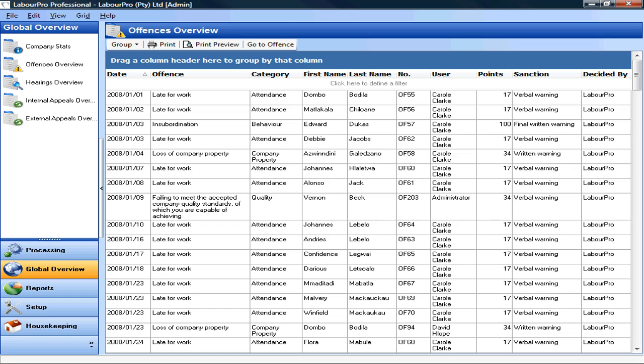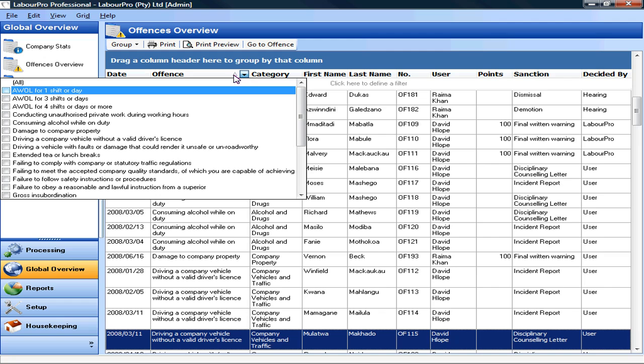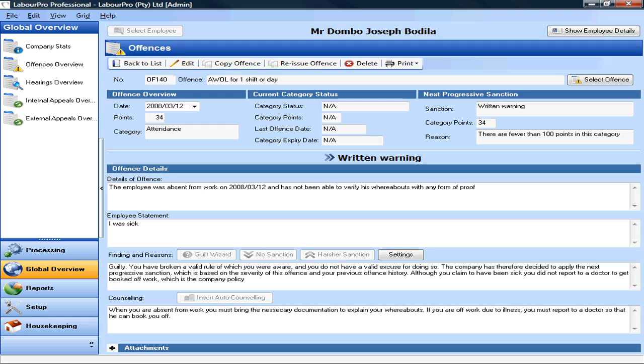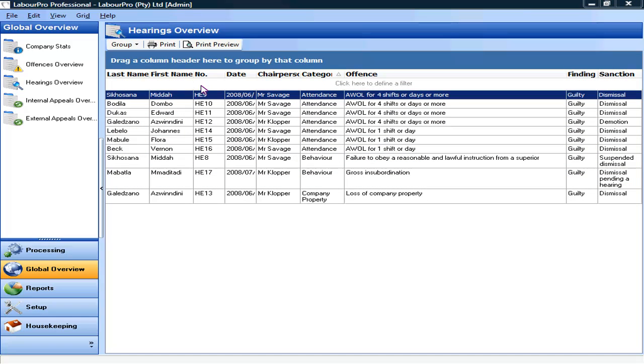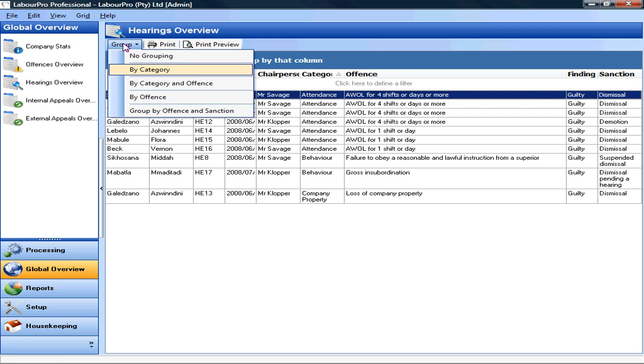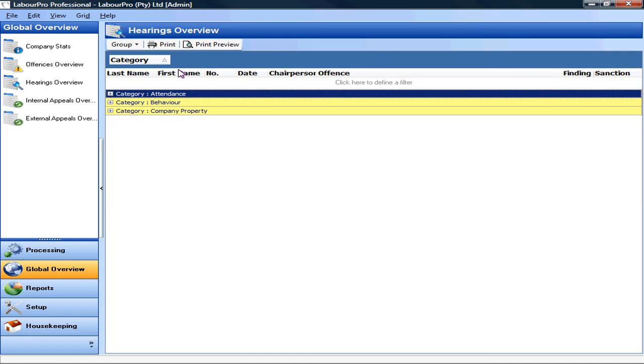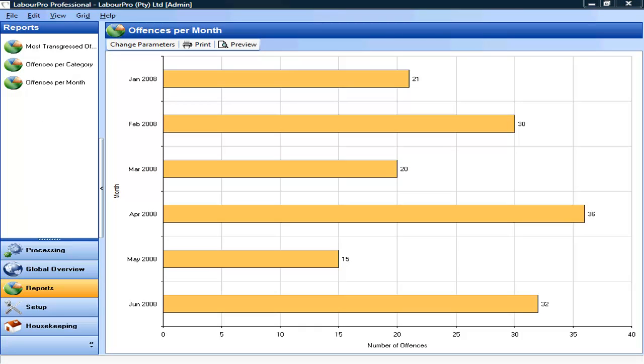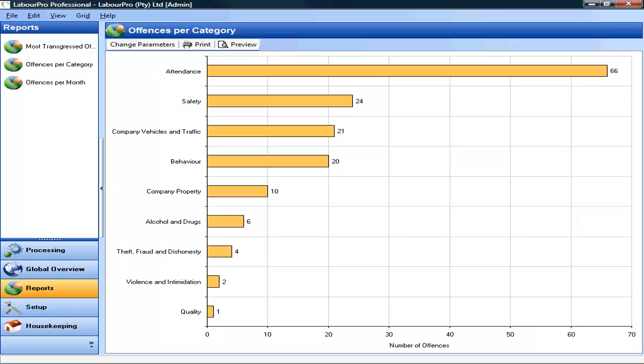Global overviews are used to examine the records of multiple employees. Offences can be sorted, filtered, or grouped according to your preference with the ability to drill down to see the detail of any record. The grouping of hearing information can be particularly useful if you're trying to determine how the company has treated similar cases in the past, and can assist you with internal consistency regarding the sanctioning of employees at disciplinary hearings. Various reports will make it easy to spot trends, allowing you to respond proactively to areas in your organization that need attention.